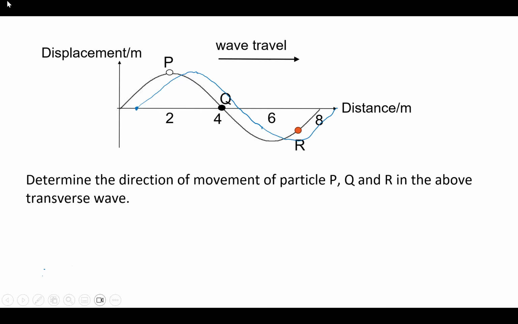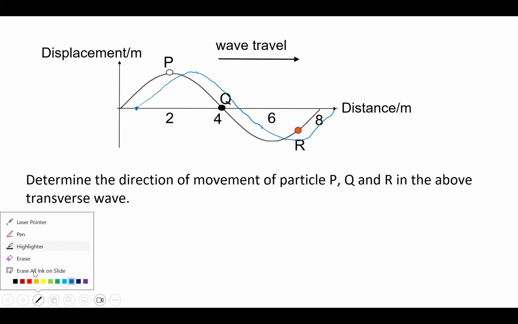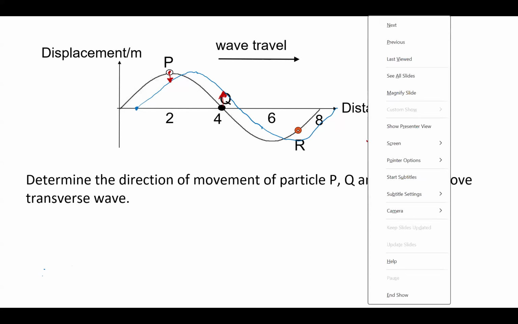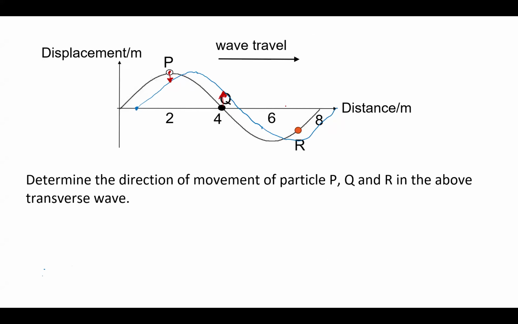I just shift my entire wave to the right. So now my entire wave is the blue line. So how is the particle moving? Let me use another color, brown. Particle P, at the next instant, moves to the blue wave, so it will be moving downwards. Q will be moving upwards, because the next instant it will be on the blue line. And then R, the next instant, will be moving downwards. So P is moving down, Q is moving up, and R is moving down.